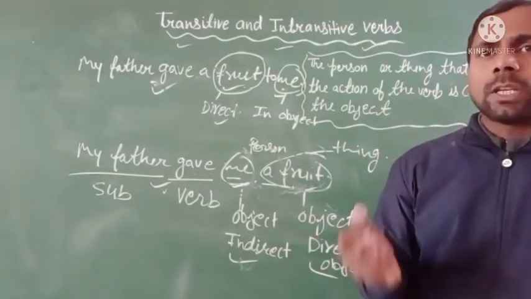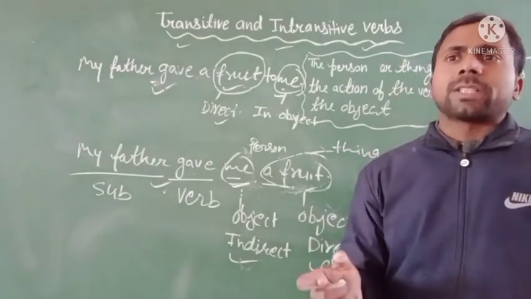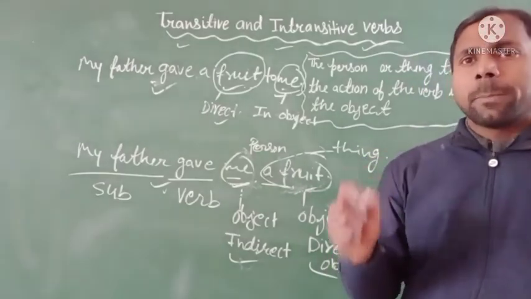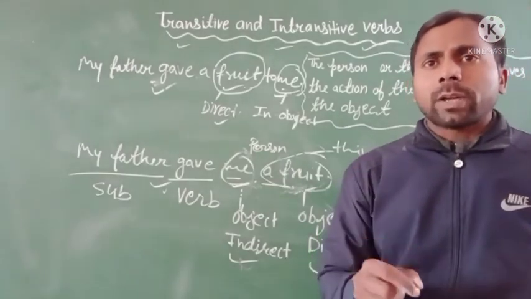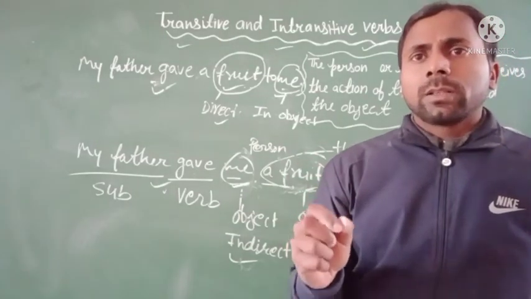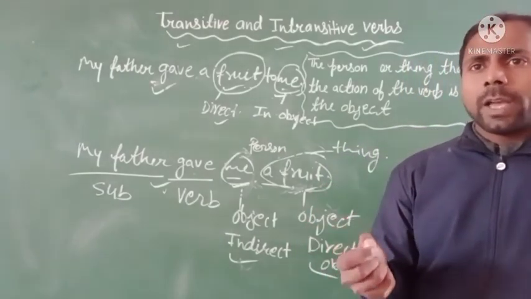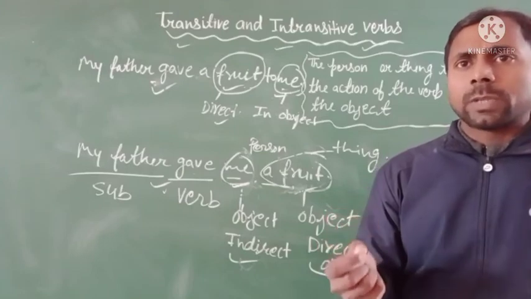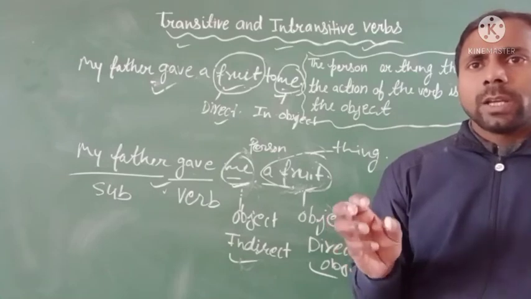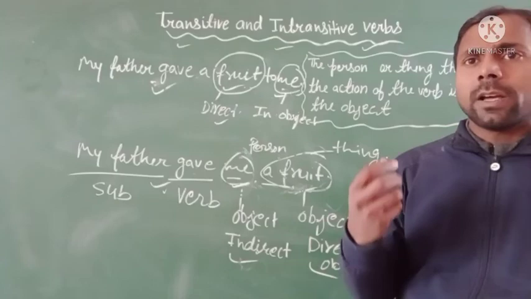Sometimes the subject and the object refer to the same person or thing, and we then say that the verb has been used reflexively. The girl cut herself. Here herself is a person or thing, that is also an object. We can say that it is used reflexively.